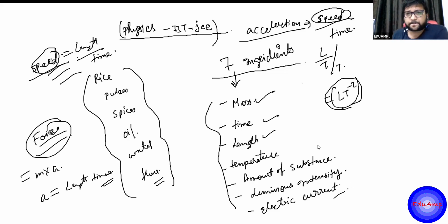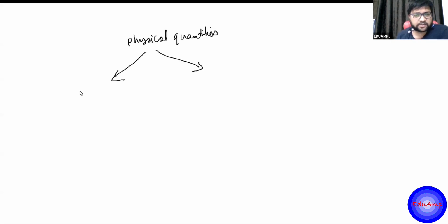If anyone is having any doubt, please write me in the message box. So all the recipes that can be made out of the 7 ingredients of physics that we saw can be of 2 types. Like speed and velocity, they are the same in magnitude, but velocity is a vector quantity and speed is a scalar quantity. So all the physical quantities that we have can be classified basically into scalars and vectors.